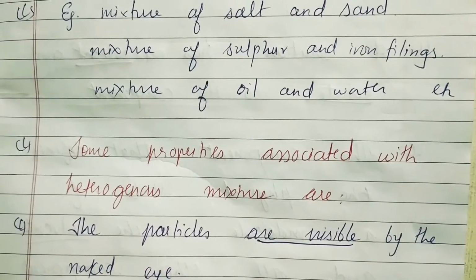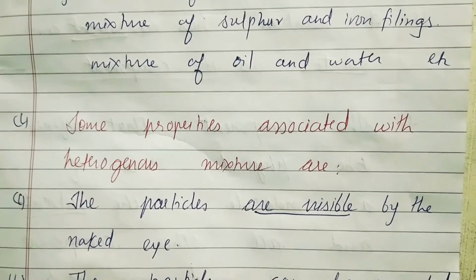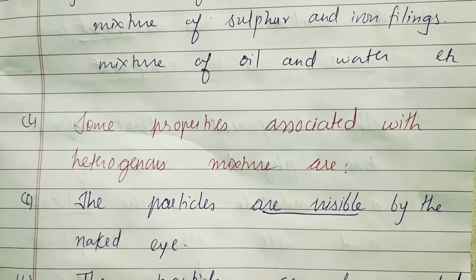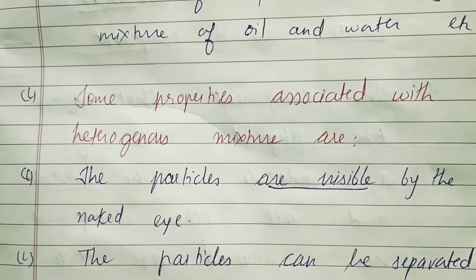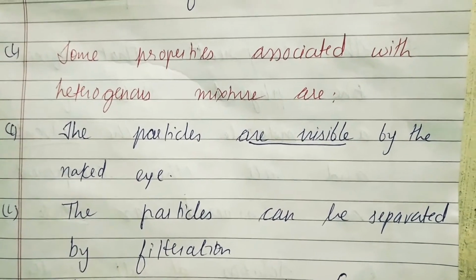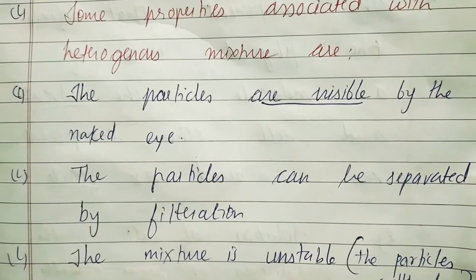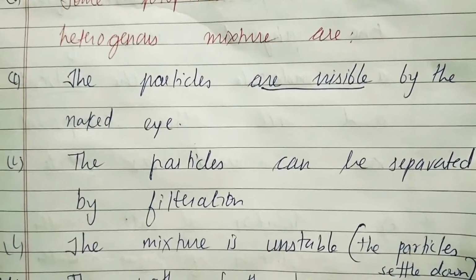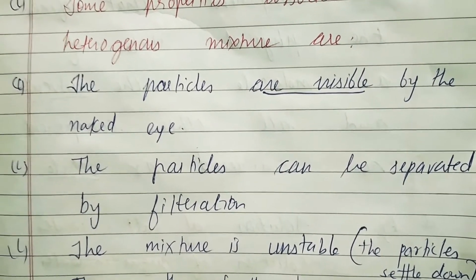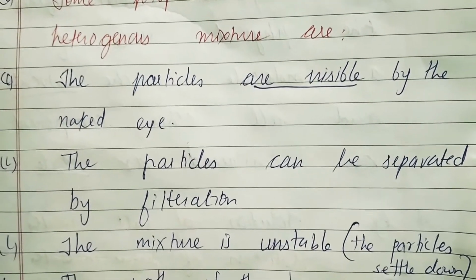Now the properties associated with heterogeneous mixtures are: the particles are visible by naked eye. If you see salt and sand, they are visible to the naked eye. They won't mix and the particles are visible. The particles can be separated by filtration. So if you do a filtration process, they can be separated, or by other means of physical separation. The mixture is unstable. It means the particles will settle down. In a homogeneous mixture, particles do not settle down, but in a heterogeneous mixture, particles do settle down.